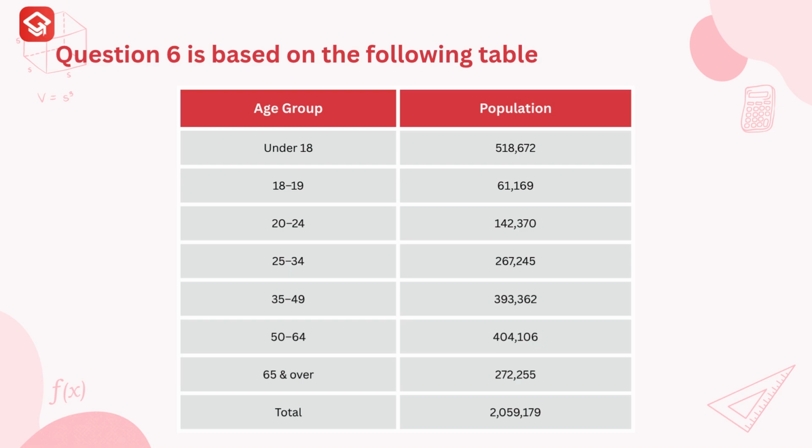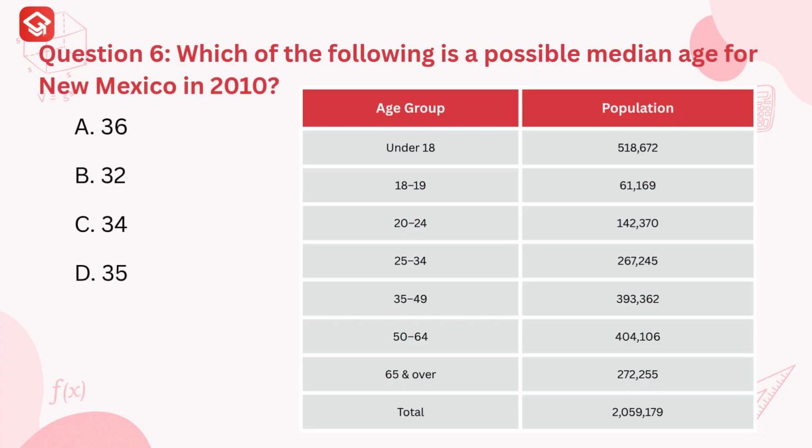Question 6 is based on the following table. Question 6. Which of the following is a possible median age for New Mexico in 2010? A. 36, B. 32, C. 34, D. 35.